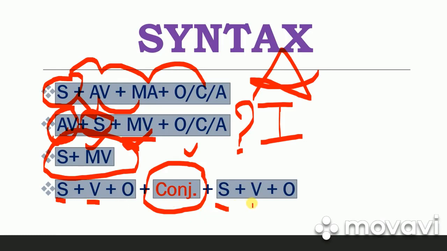Okay. So clause is a group of words like this, which has a subject and a finite verb. Finite verb means a main verb, okay, which is governed by the number and person of the subject. And according to the number and the person of the subject, we use the form of the verb. Okay, this kind of verb, the form of which is governed by the form of the subject, is known as a finite verb.